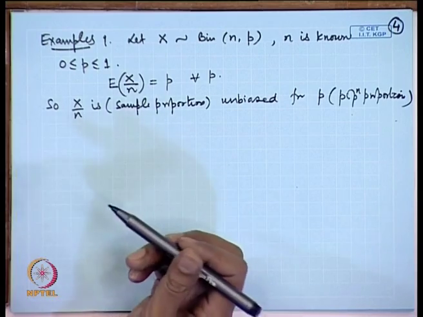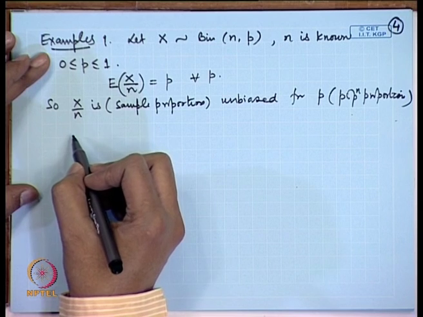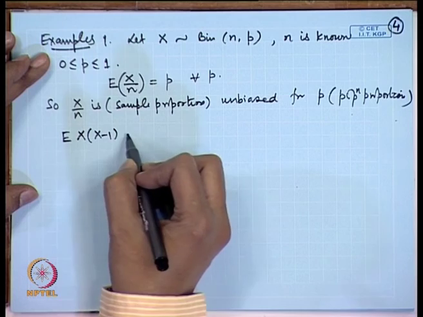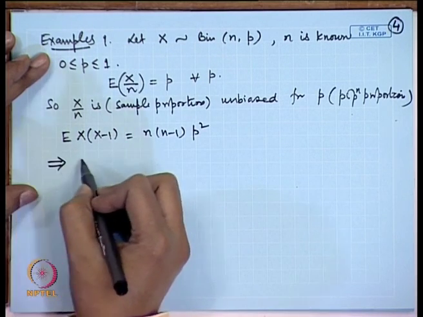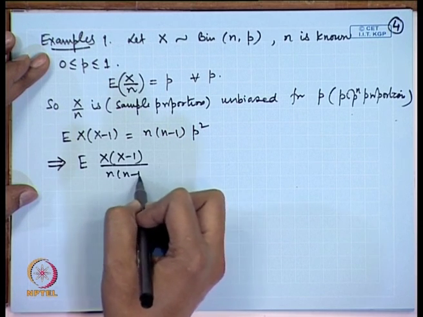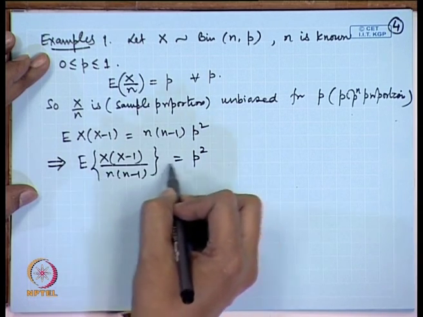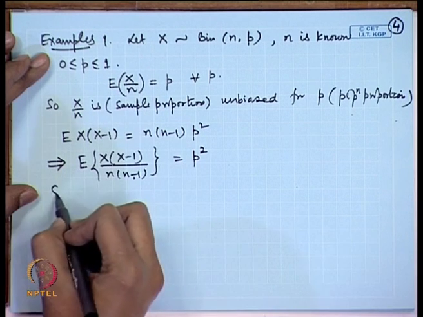Now, there may be a problem where we may be interested in estimating the squared proportion, p square. Then we further notice the expectations: expectation of X into (X minus 1) is equal to n into (n minus 1) p square. So, this implies expectation of X(X minus 1) by n(n minus 1) is equal to p square. So, the unbiased estimate of p square is X(X minus 1) by n(n minus 1).